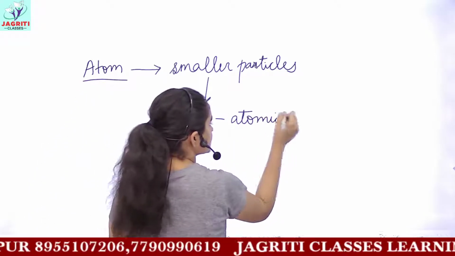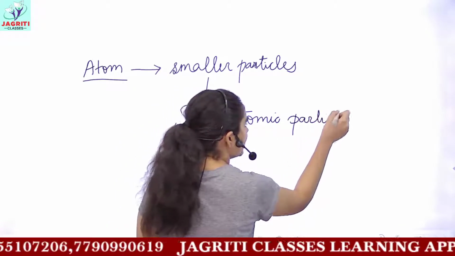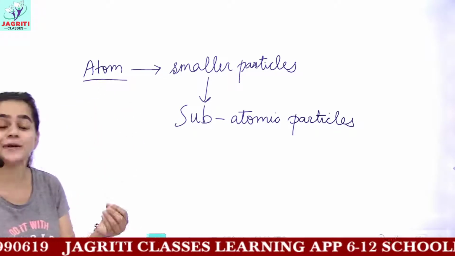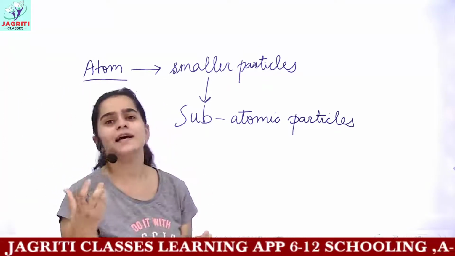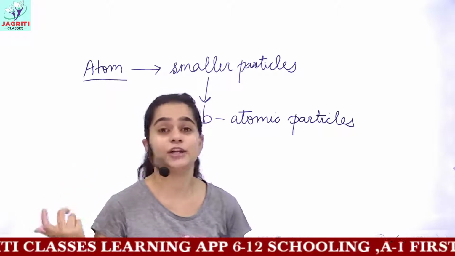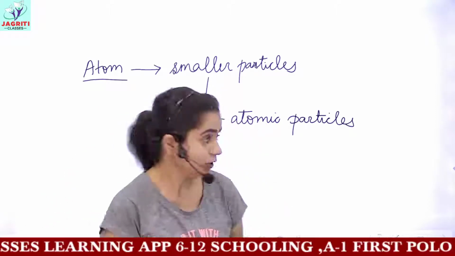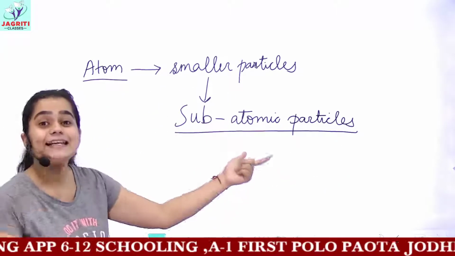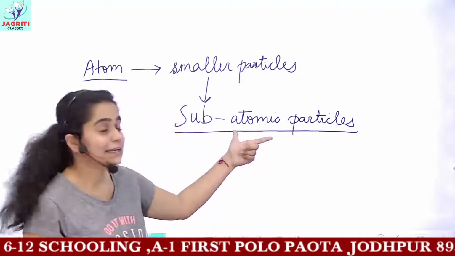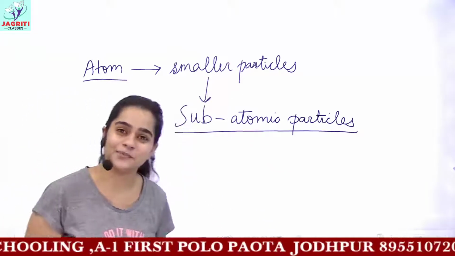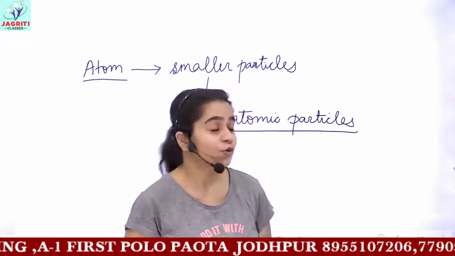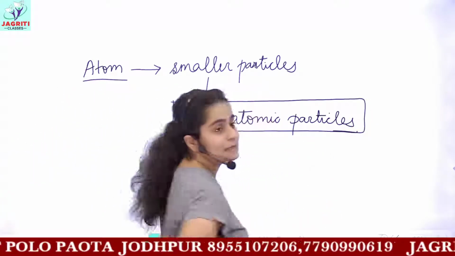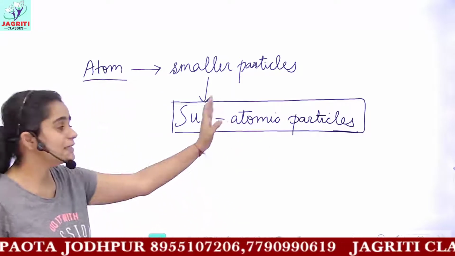These are called subatomic particles: the particles which are present inside the atom, and these are obviously smaller than the atom. If they are not smaller than the atom, they would not fit inside the atom. So subatomic particles are those particles which are present inside the atom, and these particles are smaller than the atom. This is what we are going to study. We are going to introduce our chapter with the term subatomic particles, and one third of the chapter is about these subatomic particles.